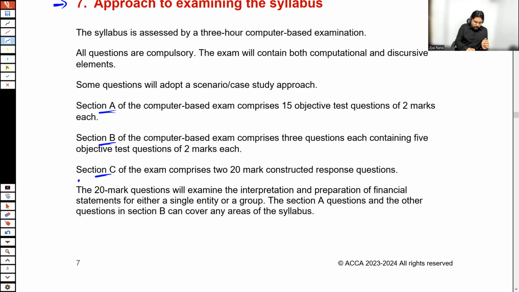And as I told you about the ratio analysis, you can see it is also mentioned in the syllabus and the study guide: 20 mark questions. It's not only talking about one question, it's talking about any question which is there. In section C, we'll examine the interpretation and preparation of financial statements for either a single entity, a final account question, or a group account question. Section A questions and the other questions in section B can cover any area of the syllabus. I have guided you about all of these things.